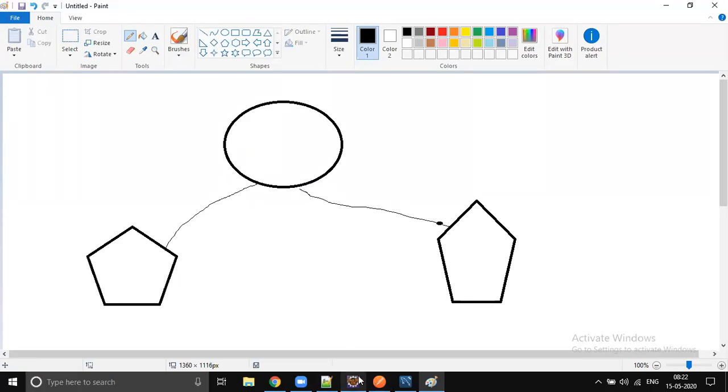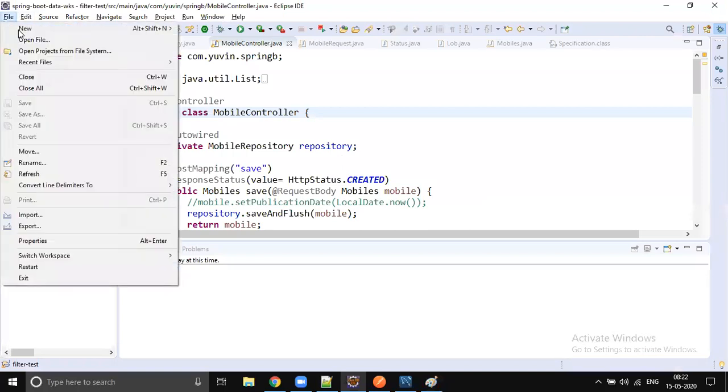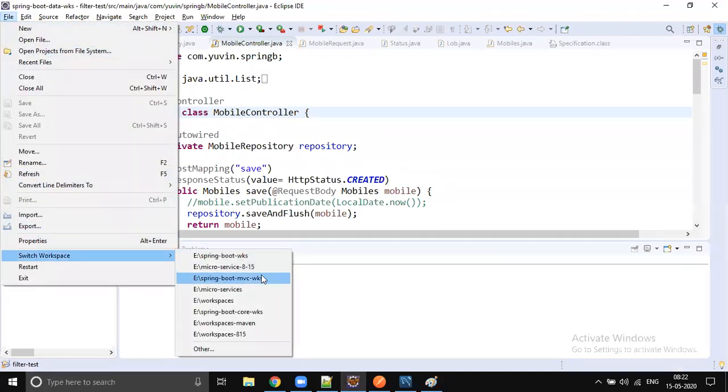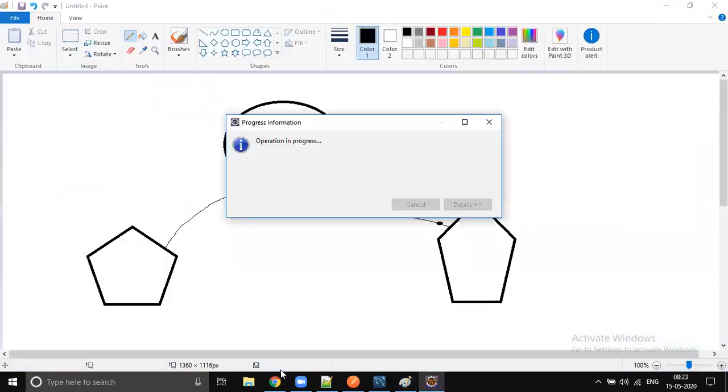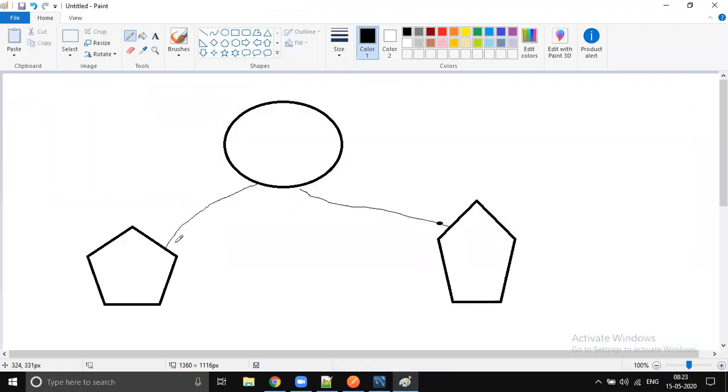Like for example, in yesterday's example, let me switch to the mobile services workspace. Client one will come and ask, I want the mobile information in JSON format, and client two will come and ask, I want the mobile data in XML format. So we don't write two methods. We will write only one method.